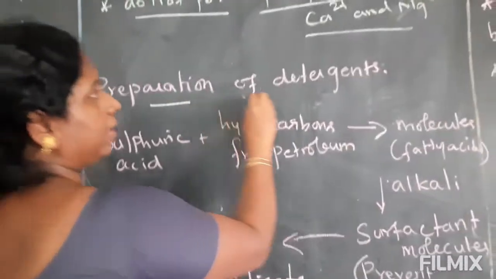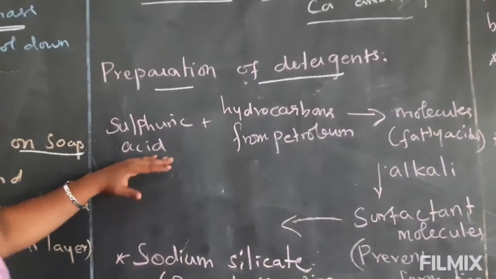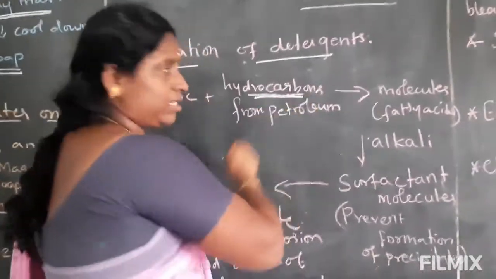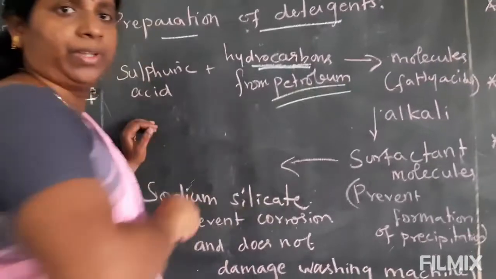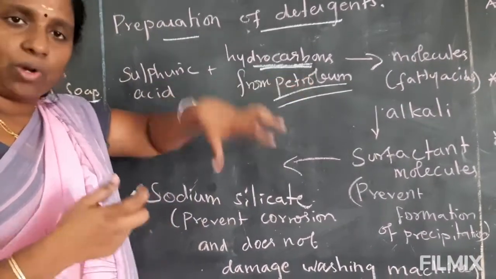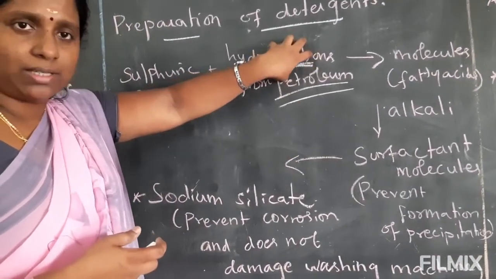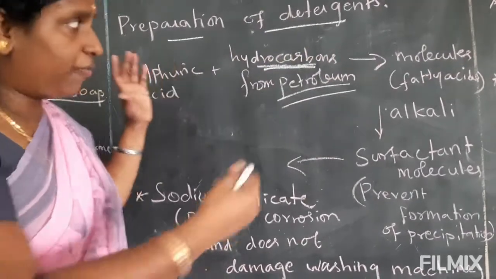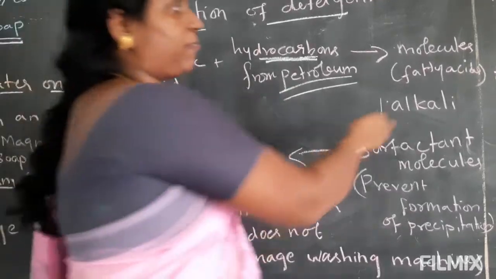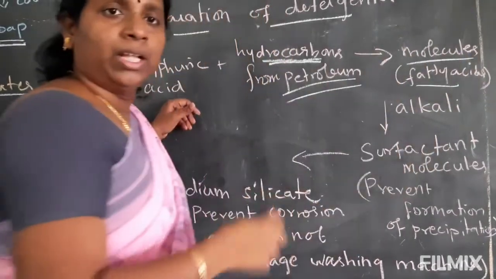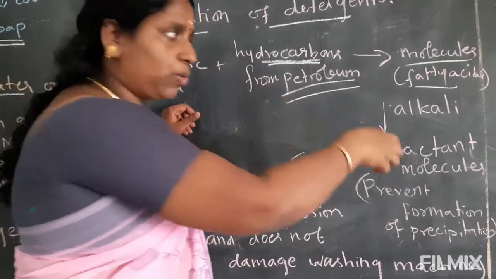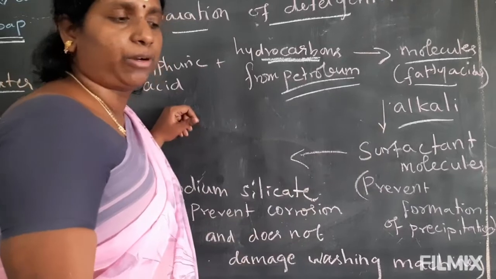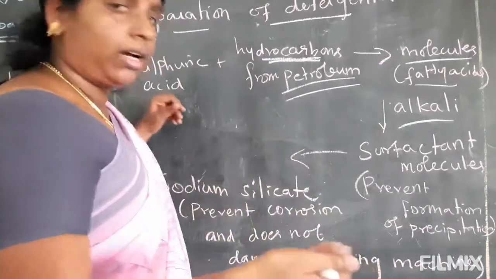How do we prepare detergent? Sulfuric acid is added to hydrocarbons, which are obtained from petroleum. We know that petroleum contains hydrocarbons. To that hydrocarbon you add sulfuric acid, which combines to form some fatty acid-like molecules. Then in that molecule you have to add alkali. Alkali means either potassium hydroxide or sodium hydroxide.